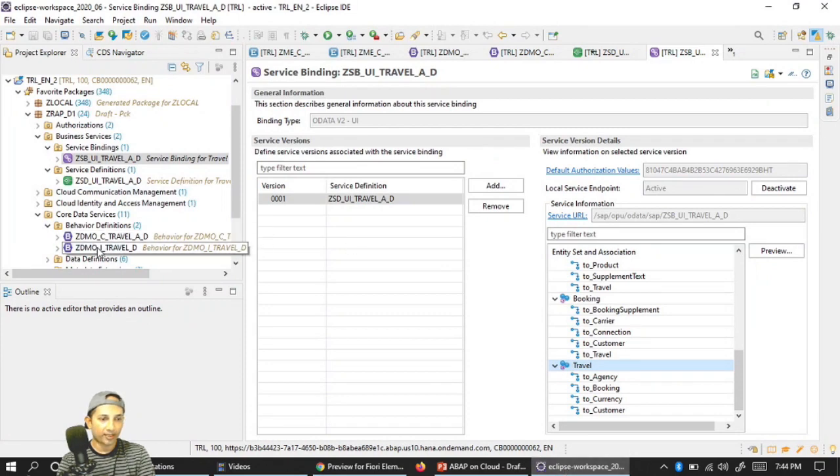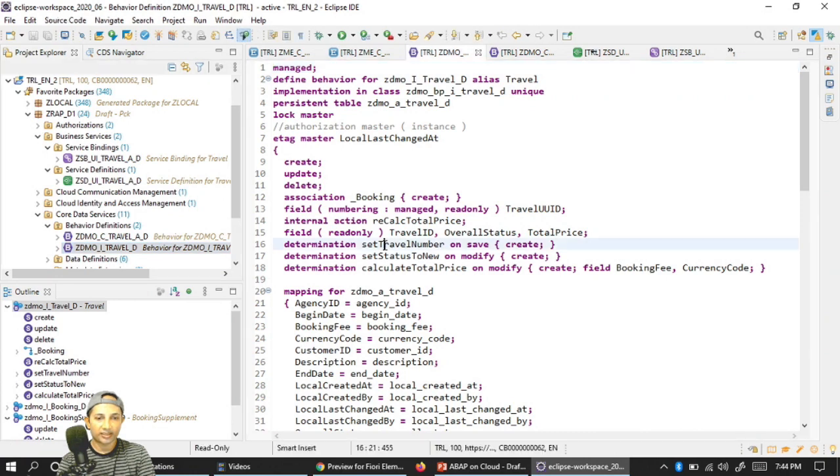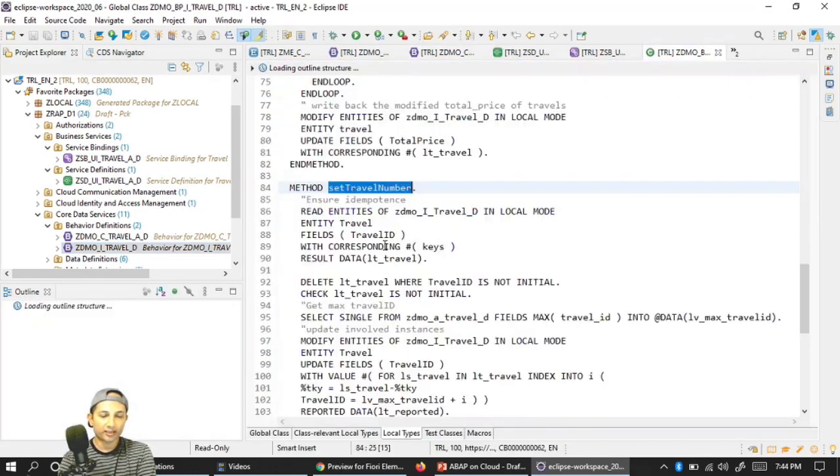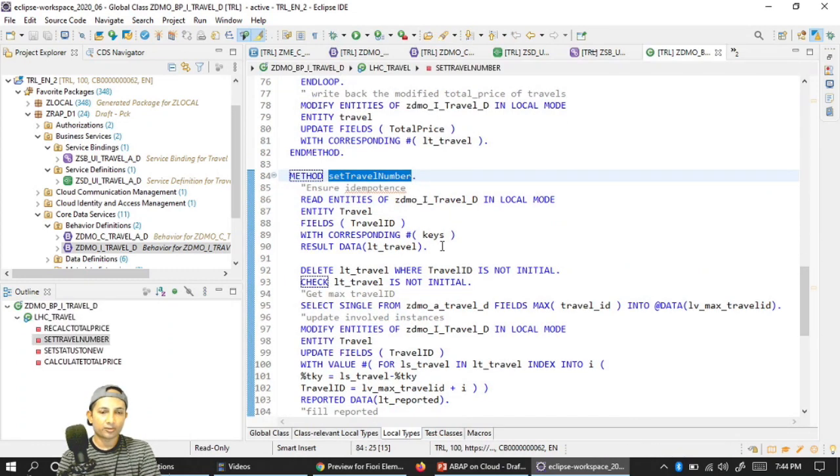So I'm just going back to my travel behavioral definitions. This is my set travel number. Let's click F3 so that it will take me to the method. Here is this method. So first, what we do is this keys will give me the UUID details of the travel, because the UUID framework will generate it.